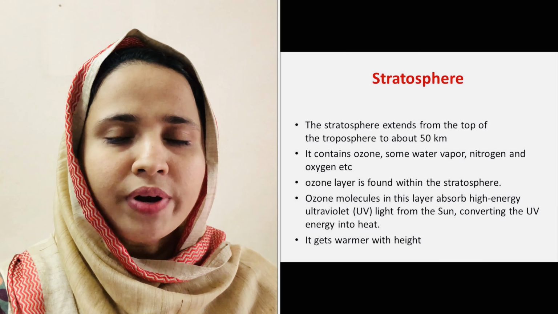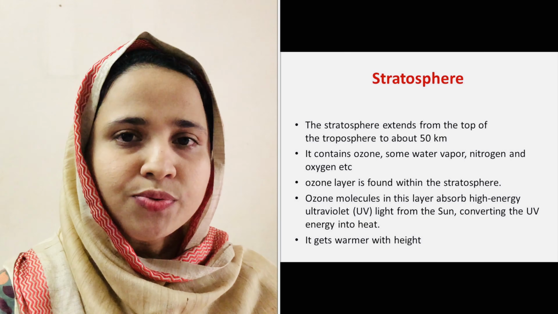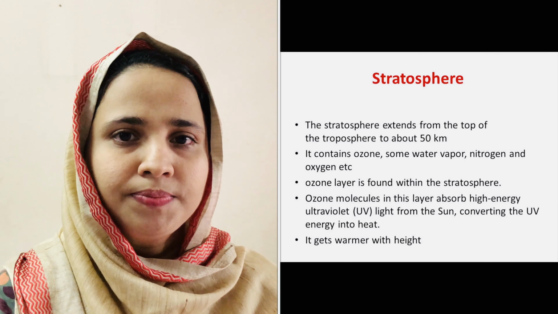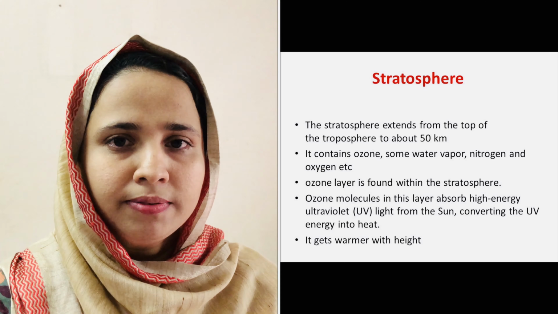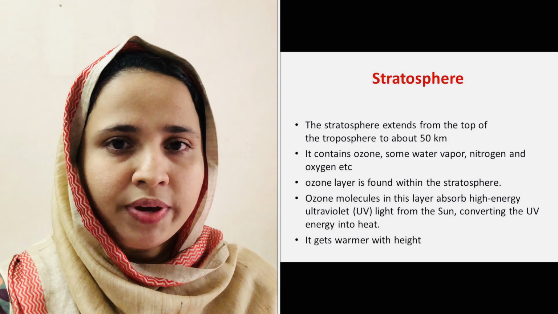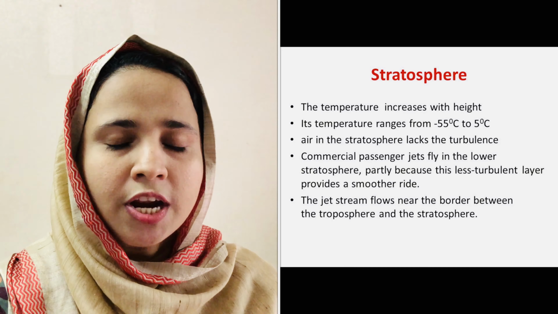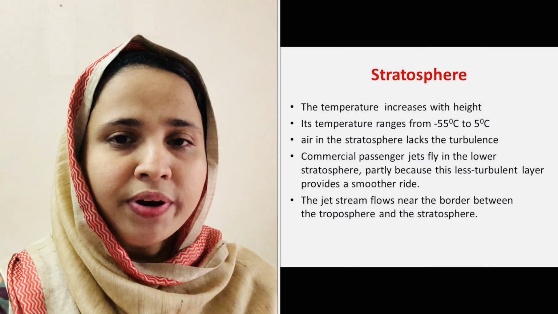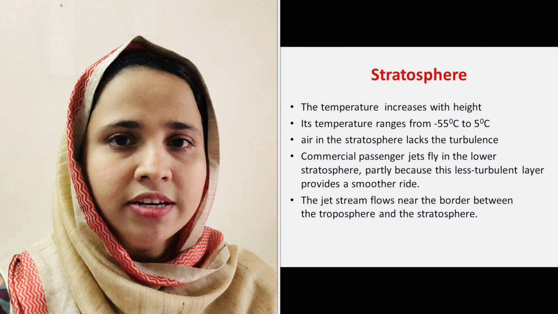The second layer of atmosphere is called stratosphere. The region above the troposphere extending up to 50 km above the sea level is called the stratosphere. Its temperature ranges from minus 55 degrees Celsius to 5 degrees Celsius.